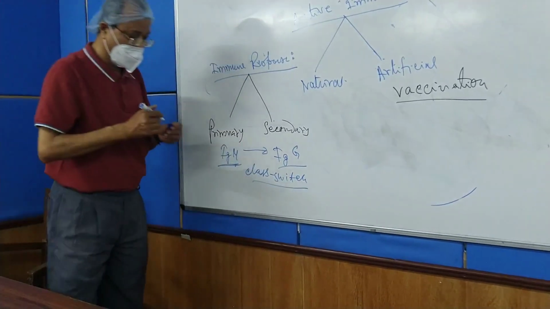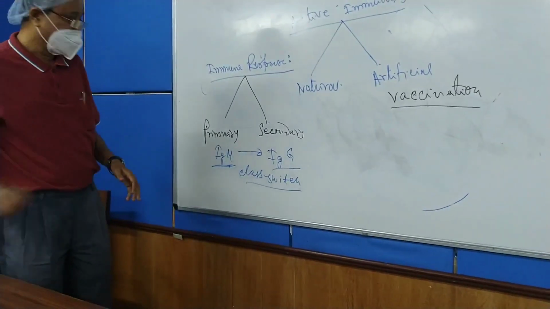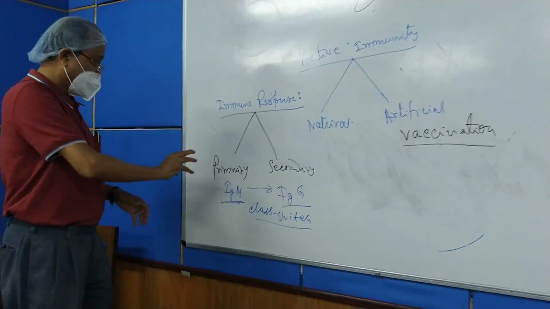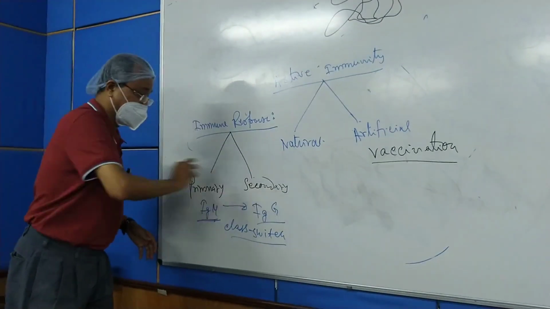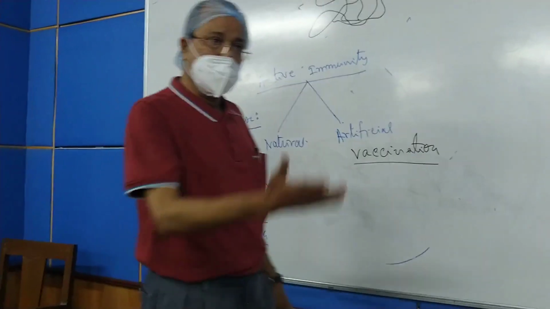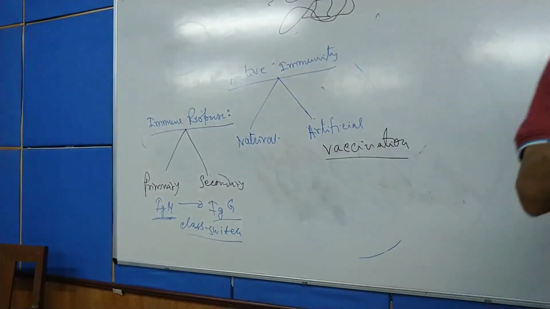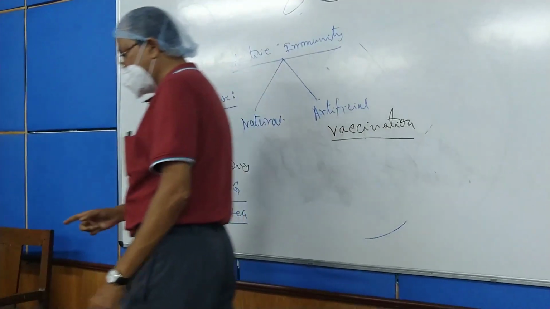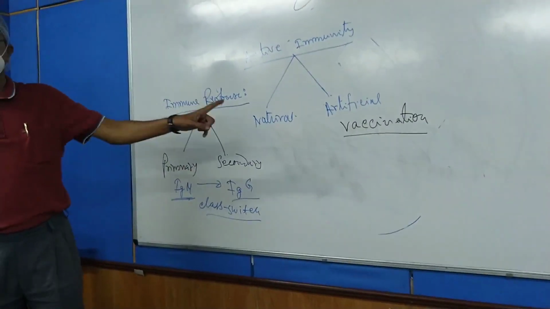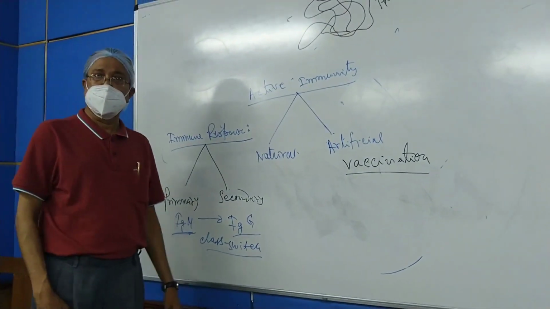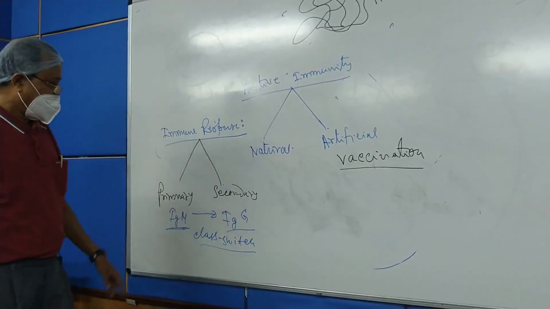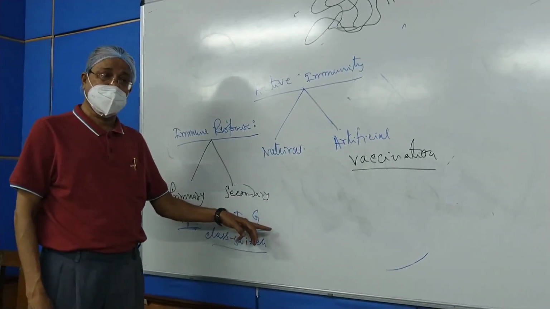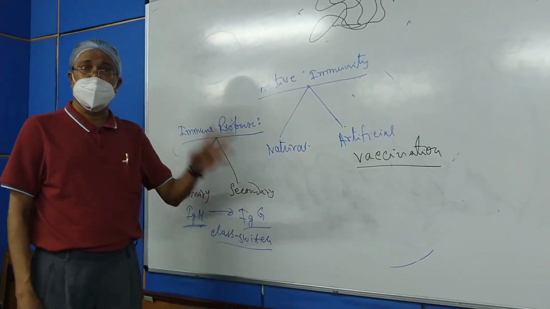This is known as class switch. Why? Because the class of antibody has switched from the M to G type. And you know quite well that immunoglobulin G is very, very active, very, very powerful, and most of the immunoglobulins in our body belong to IgG, immunoglobulin G. This class switch operates after 6 to 8 weeks.